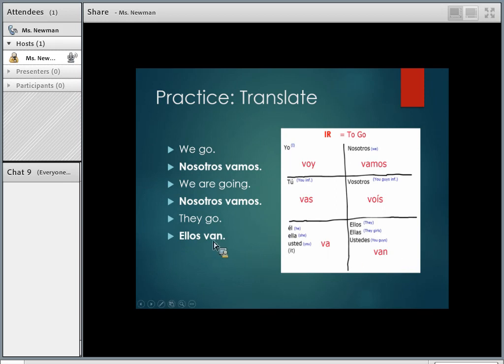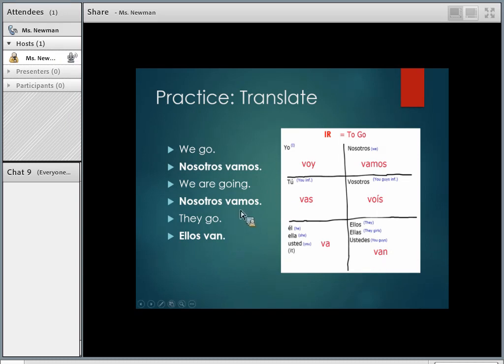If I ask you what does van mean, it doesn't just mean go. It literally means they go. Because you wouldn't use van just to say go, and you wouldn't use van to say I go. It's not yo van or tú van or nosotros van, right? It means they go. So that's really important. Same thing with vamos.